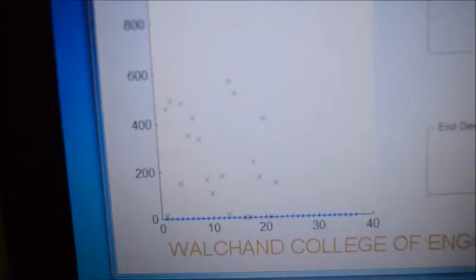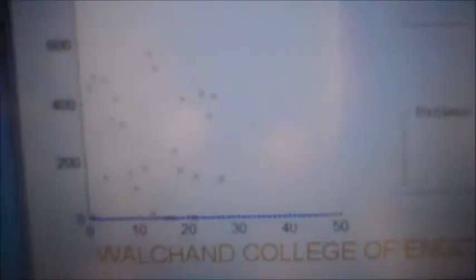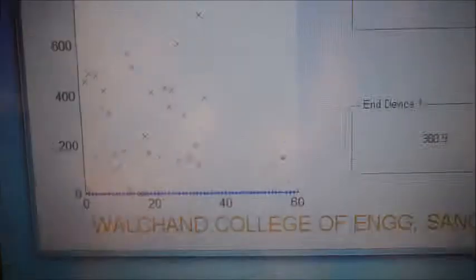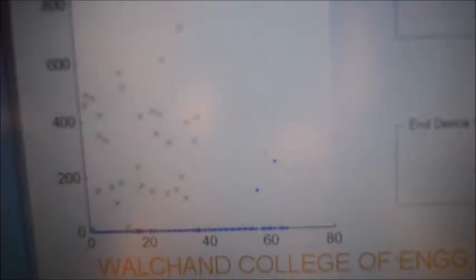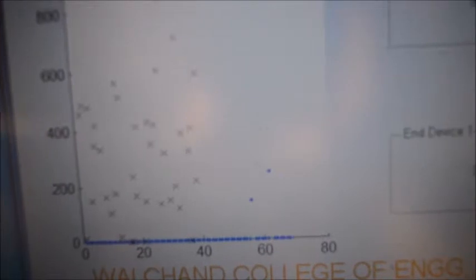Now after switching the first load on, you can see the slight increase in the values. And after switching on the second load, there is a rise in the magnitude.